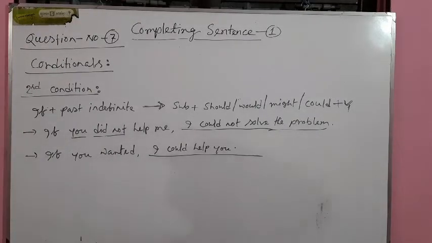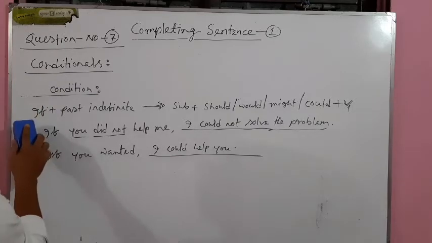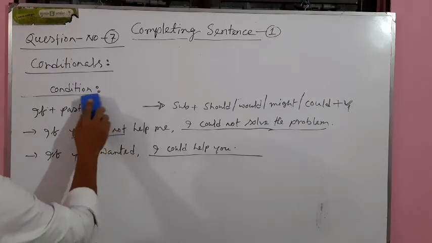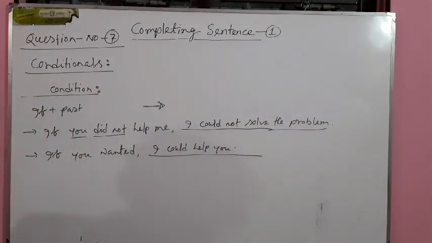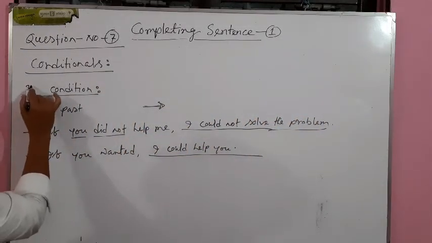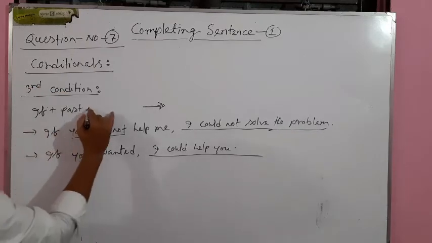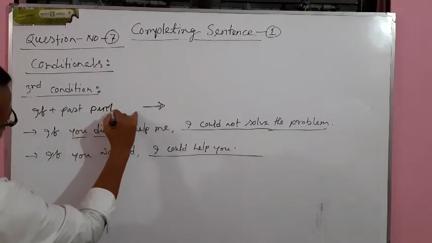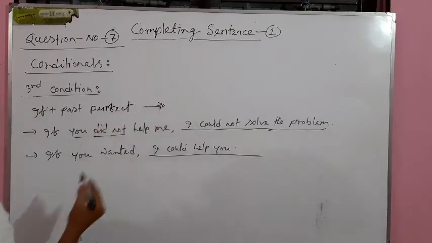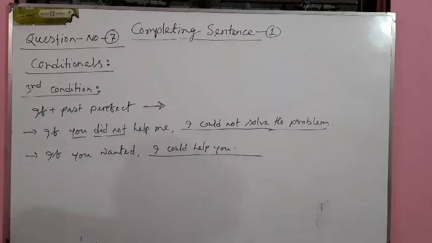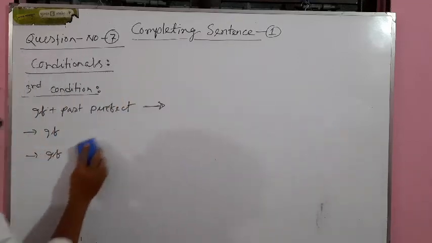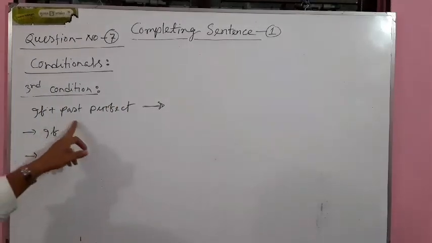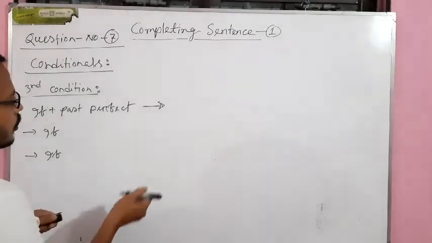Now I'll go to the third condition. You know there are three conditional sentences. Instead of past indefinite, there will be a change. What is the change? Third condition: if plus past perfect tense. If plus past perfect tense, what will be our next part?